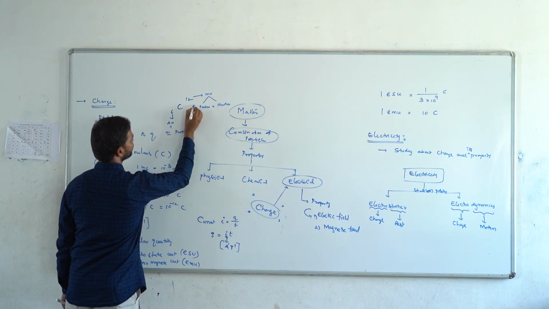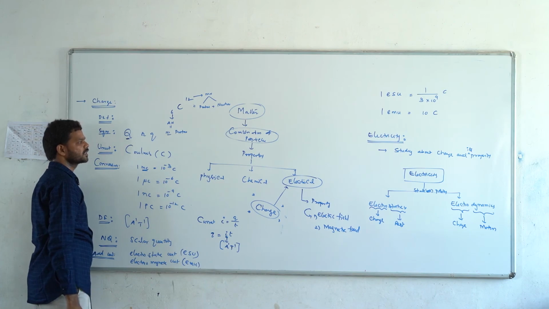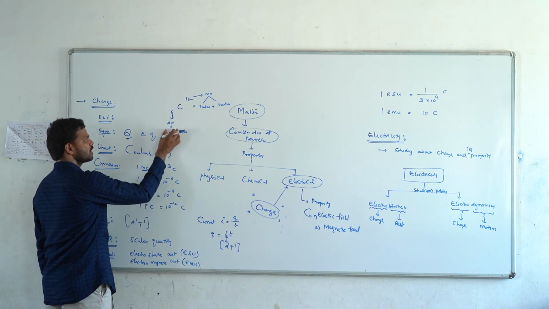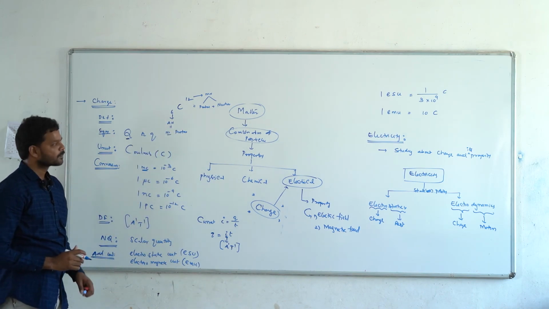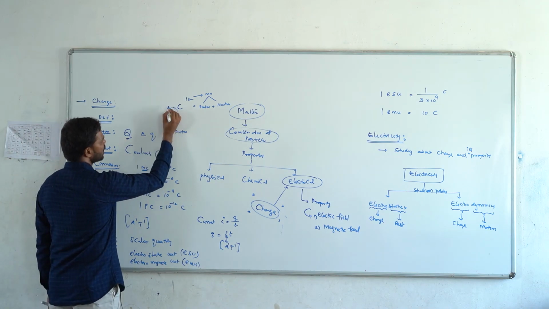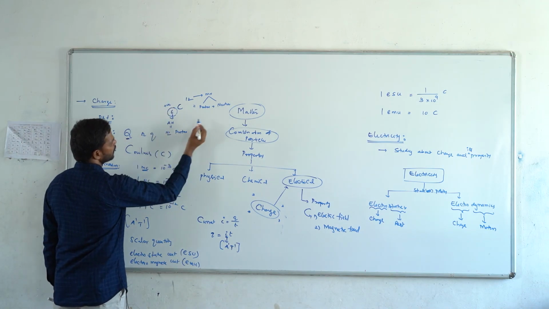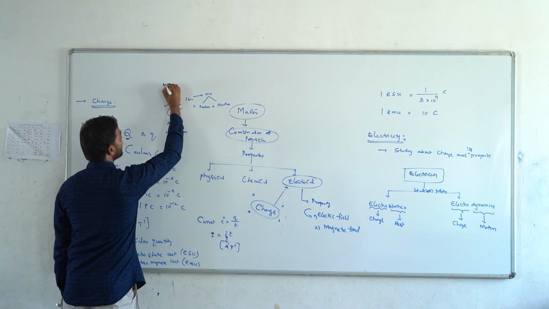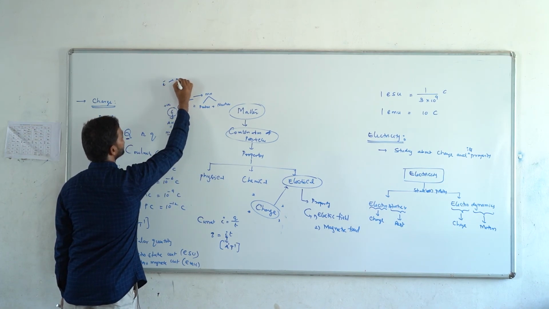So the sum of protons and neutrons is the mass number, and the number of protons is the atomic number. The protons have a positive charge and electrons have a negative charge.